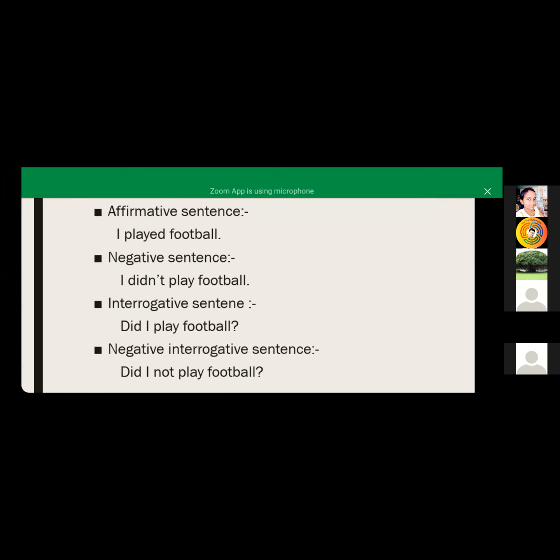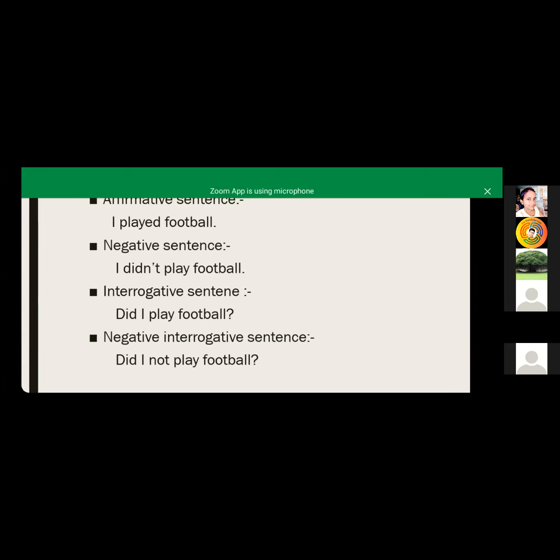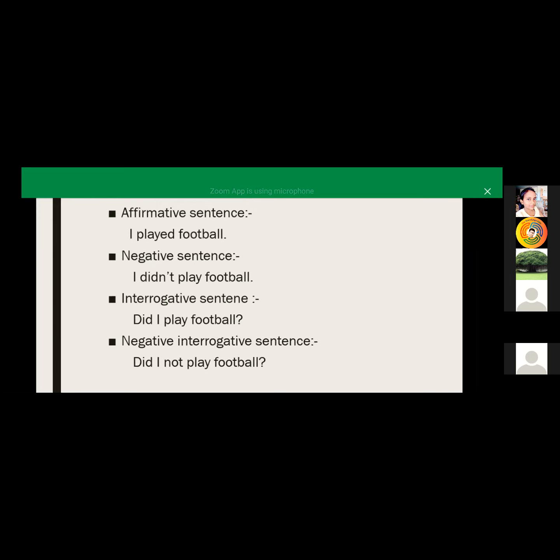No. In the negative interrogative sentence, we are not using the contracted form like didn't, don't. We are always using did, and then we place not in our sentence. That is, did I not play football?